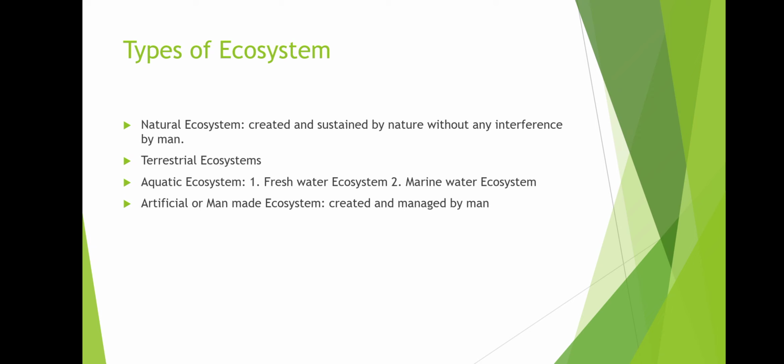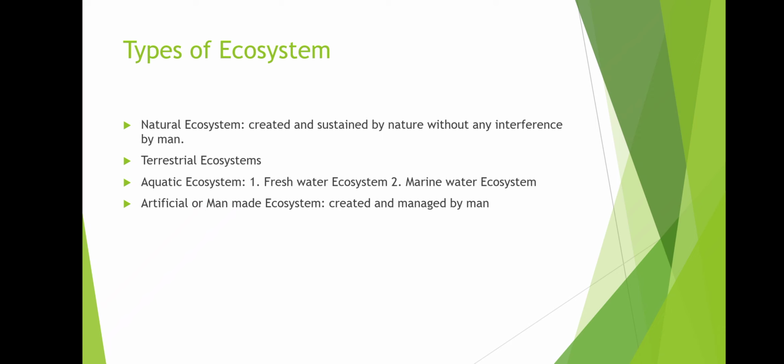For the natural ecosystem, as the name suggests, it is created by the nature, and it has different types, majorly categorized into terrestrial ecosystem and aquatic ecosystem. So for aquatic ecosystem, we basically have two major types. That is freshwater ecosystem. Now what is freshwater ecosystem? Basically, the ecosystem of river, lake, pond, these are all freshwater ecosystem. And the next one is marine water ecosystem. Now what is marine water ecosystem? The ecosystem of sea and ocean, these are all marine saltwater ecosystem basically.